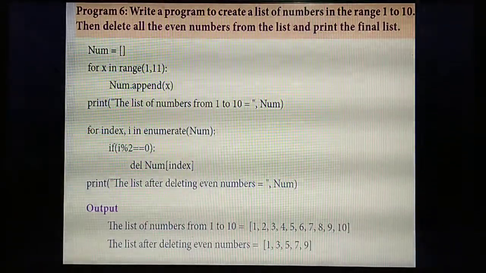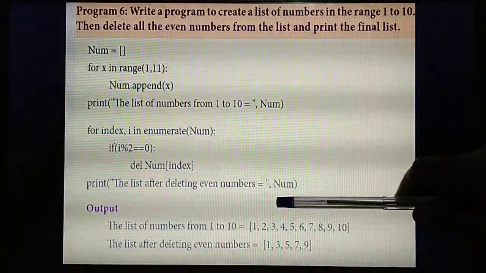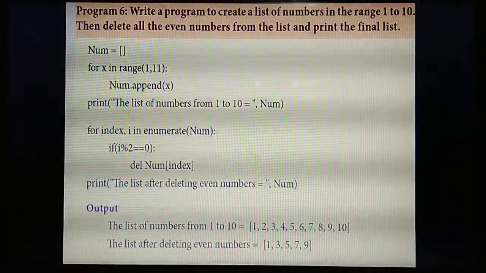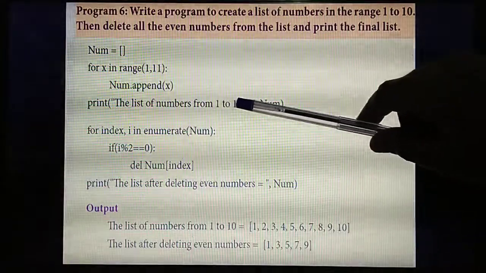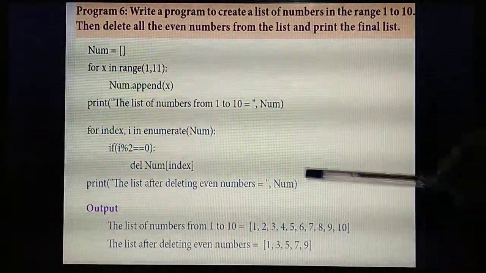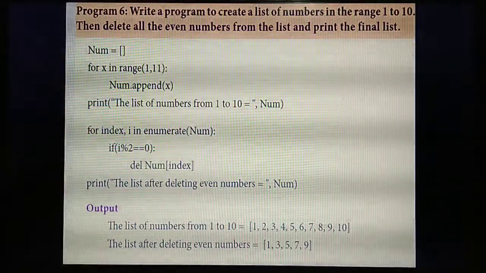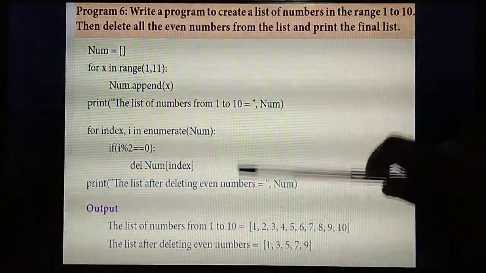Next, in the print statement, you display the list after deleting even numbers. After all the even numbers get deleted, the remaining numbers are stored in which list? Num. Okay, listen, see the output. First it will display the list of numbers from 1 to 10. Already you have given the range of 11, and 11 means last number minus 1, so 11 minus 1 is 10.